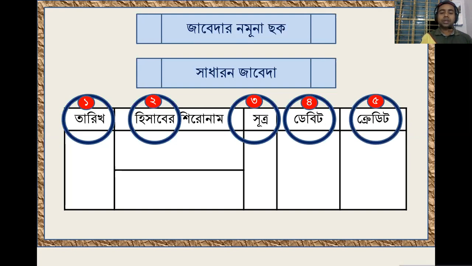So this is the simple format in front of you. Five columns exist in a journal format. Am I right? Date, name of accounts, ledger page, debit amount, and credit amount.